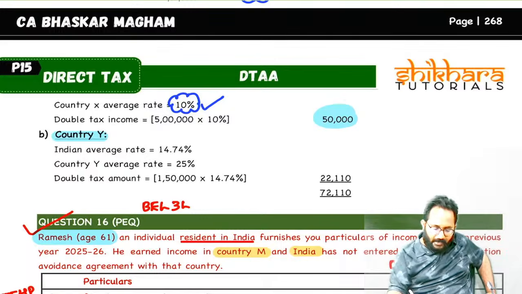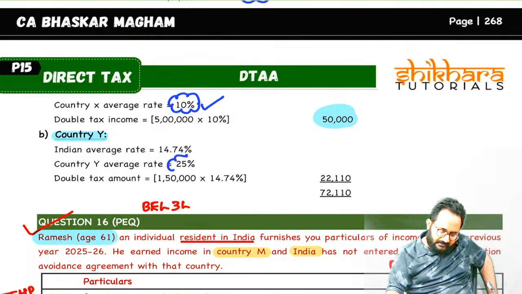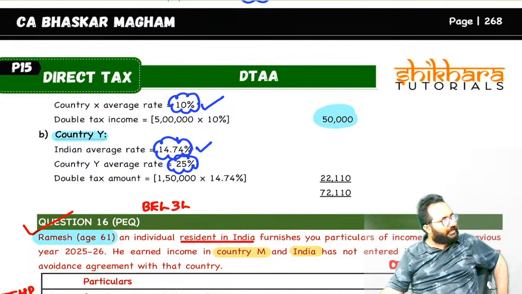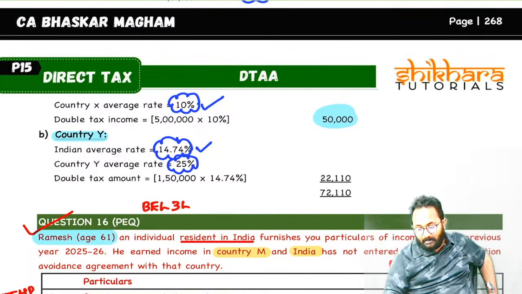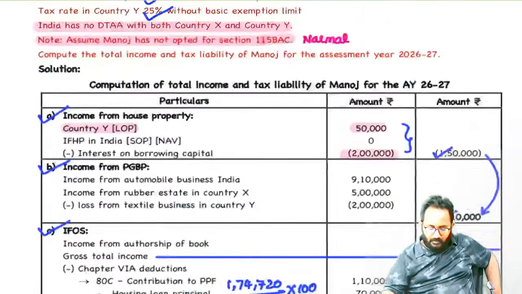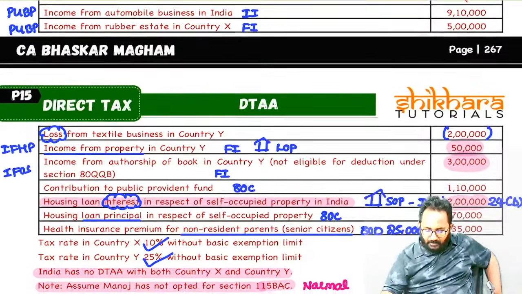In country Y, the tax rate we already discussed is 25%. In India, 14.74. Whichever is lower, 14.74. In country Y, remember, how much is taxed? Please check, all of you.